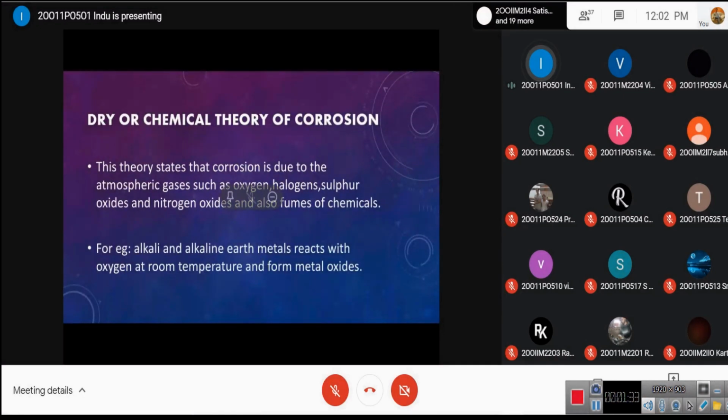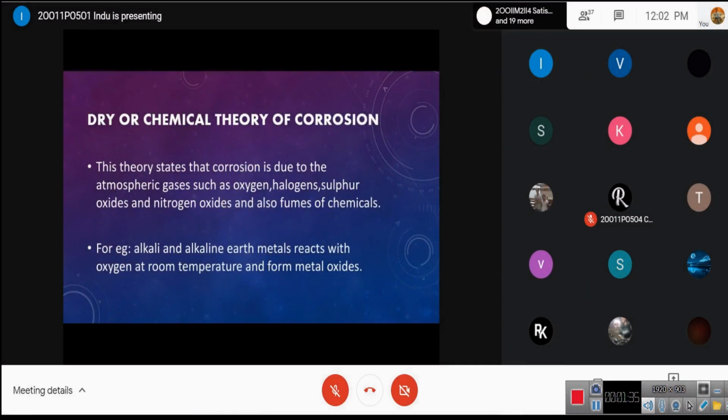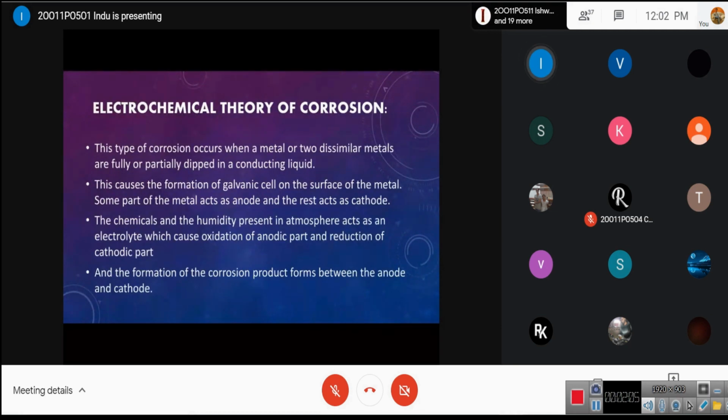So next, coming to the dry or the chemical theory of corrosion. This theory states that the corrosion is due to the atmospheric gases such as oxygen, halogens, sulfur oxides, and nitrogen oxides, and also the fumes of the chemicals. So this theory also, by the name itself, we can get to know that the dry gases or the chemical fumes cause the corrosion of the metals. An example is the alkali and the alkaline earth metals react with the oxygen at room temperature and form the corresponding metal oxides.